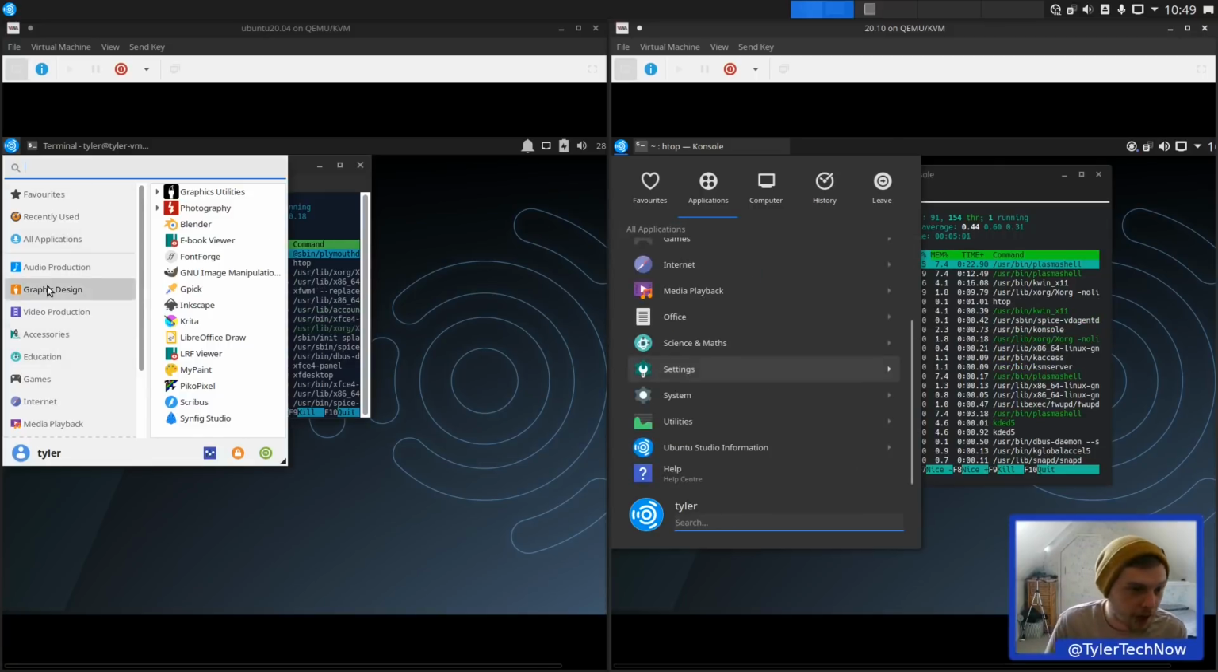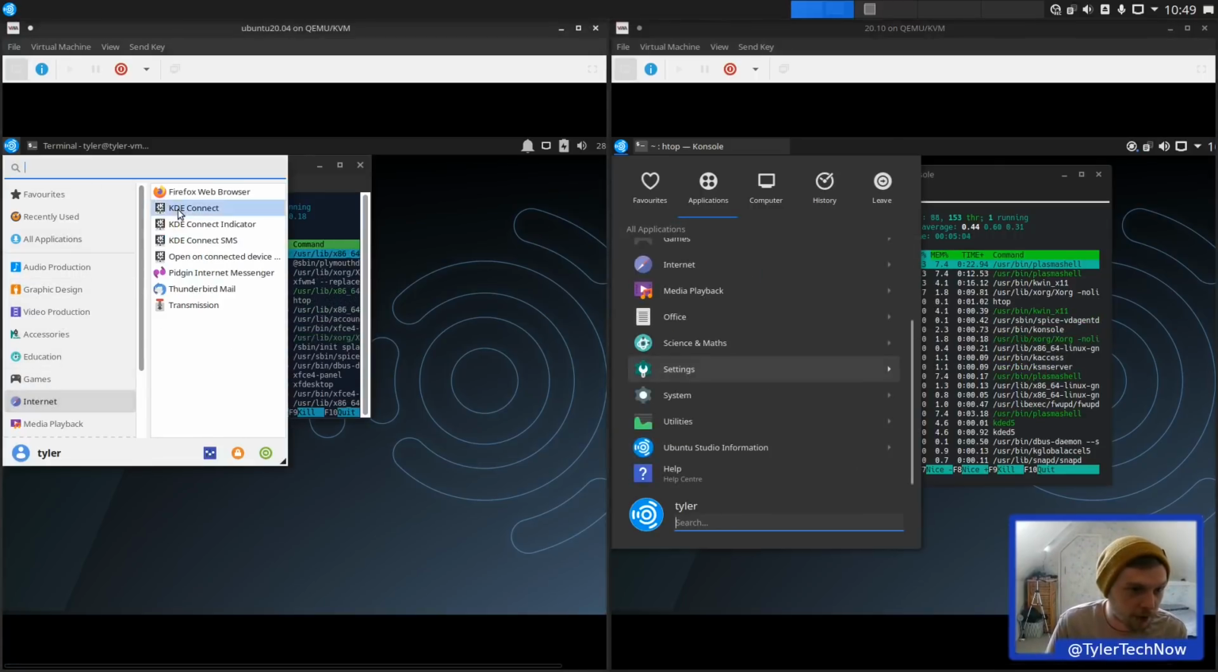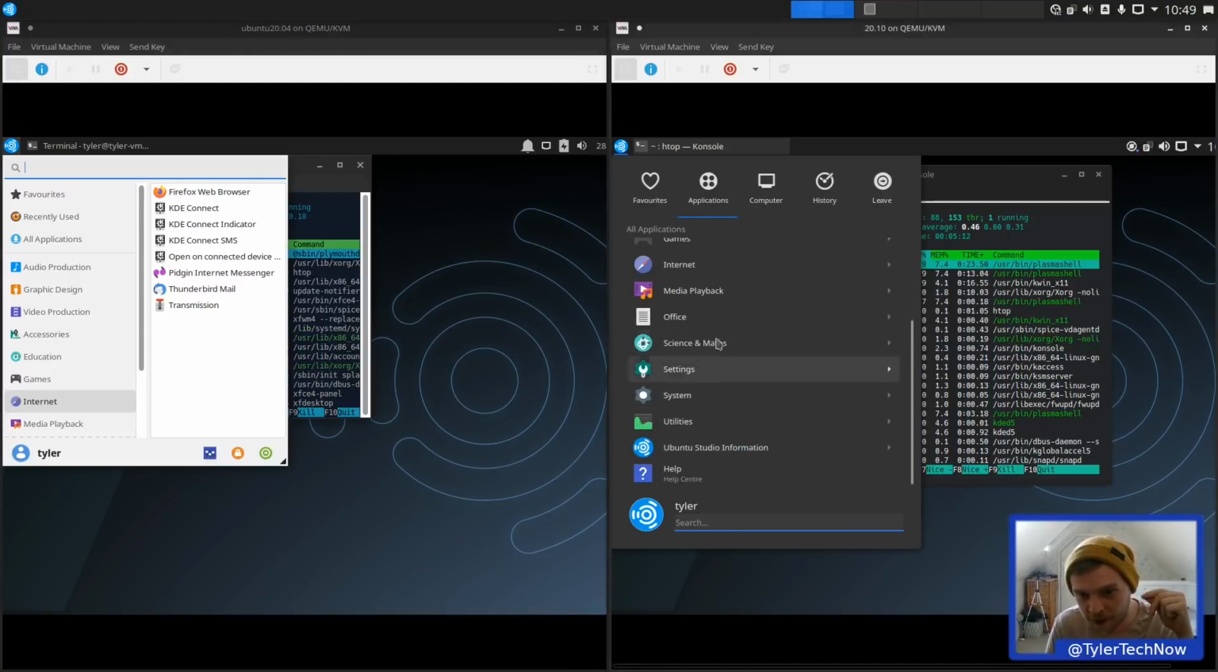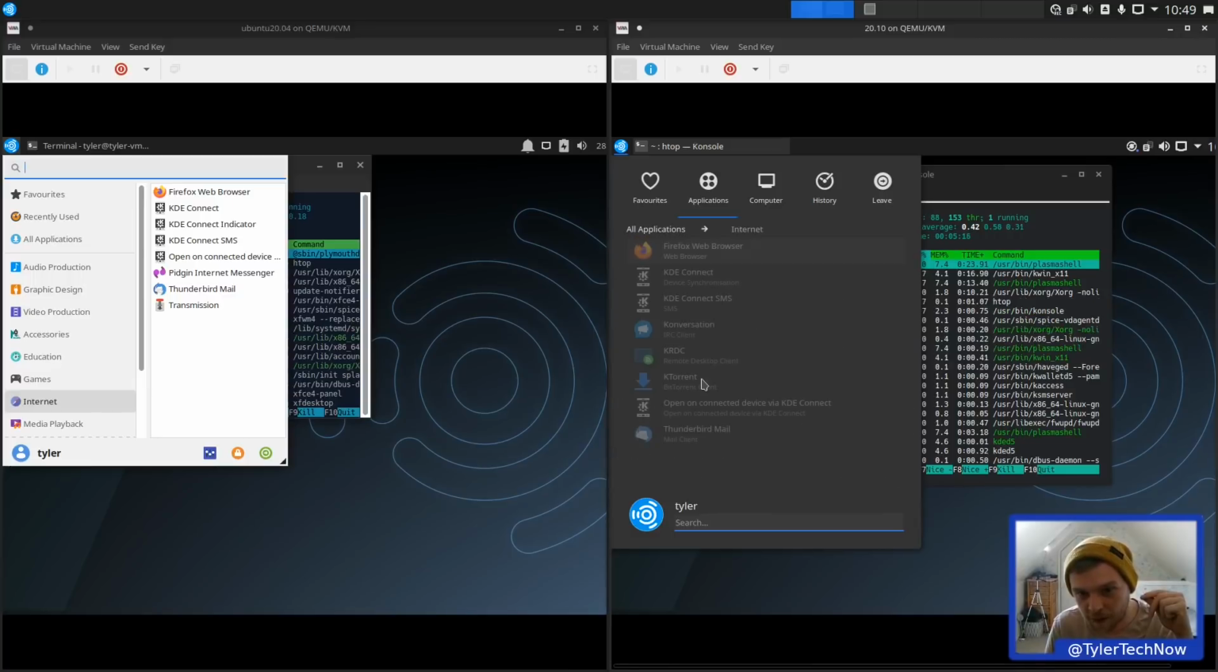Right, I'm just going to check out the internet part. So we do have KDE Connect also on the older version. I forgot all about that. Okay, so that's not something new that you will find in the KDE version of Ubuntu 20.10 Studio. So let's go onto the internet one here for a moment and see what the differences are.